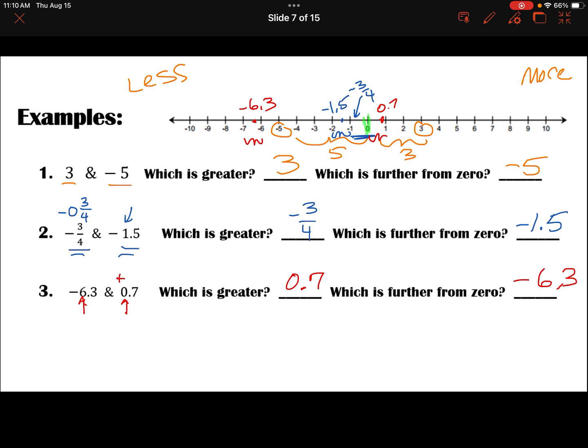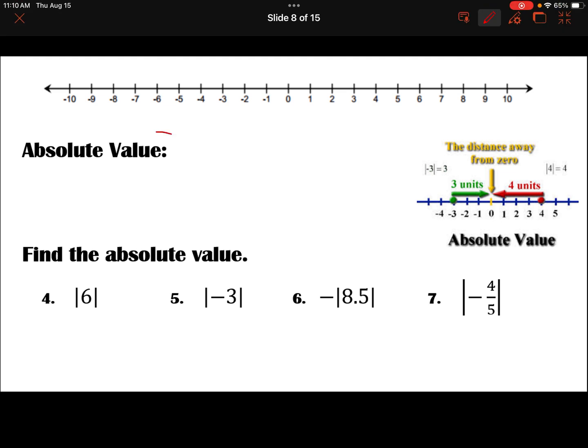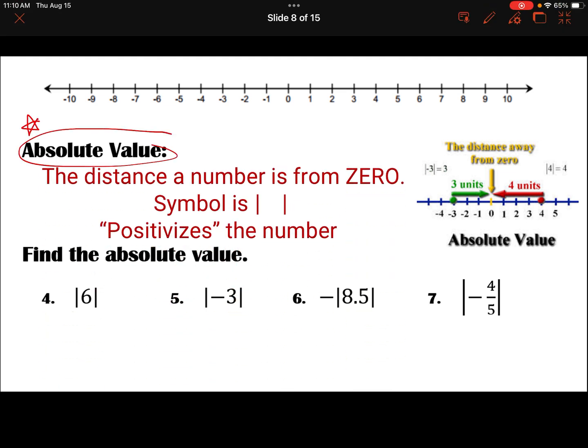All right, as we flip over real quick, we're going to learn the big important term, and that term is absolute value. So turn to page 4, and at the top, you need to fill in your vocab word. This is the key word for the day, all right? Absolute value is the distance a number is from 0.